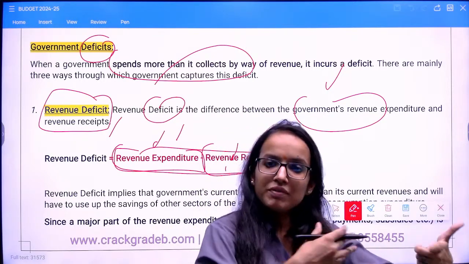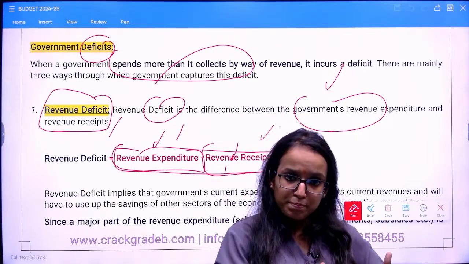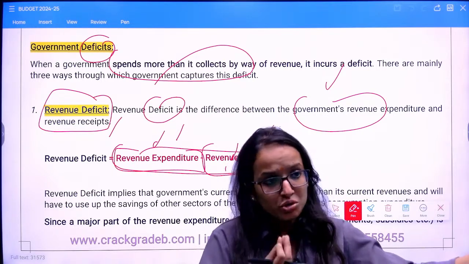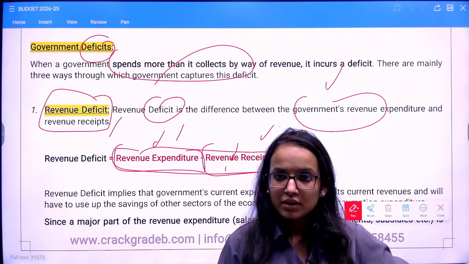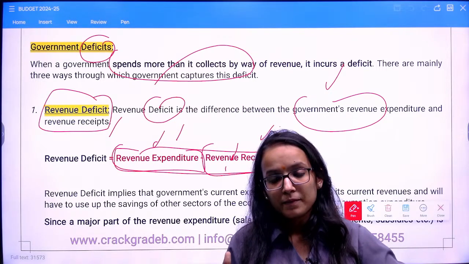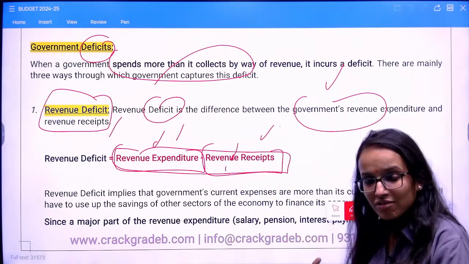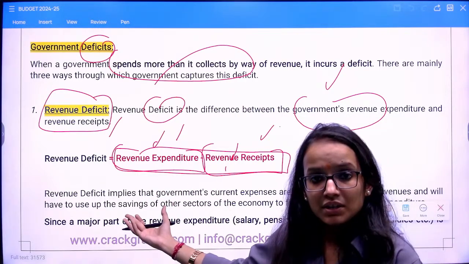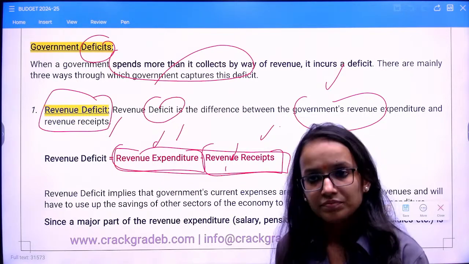Why? Because when you invest, you create an asset. That asset can make you earn. Out of that earning, you have a probability of servicing that loan, paying back that loan. But if you borrow for consumption, you have consumed it, nothing left. From where will you repay that loan? Are you getting my point? So revenue deficit is actually more harmful than fiscal deficit. Is this clear? So that's why we say revenue deficit is bad, because that shows that the government is borrowing to do revenue expenditure or to finance its revenue deficit, which is neither creating any asset nor reducing the liability. Is it clear to everyone? Right?